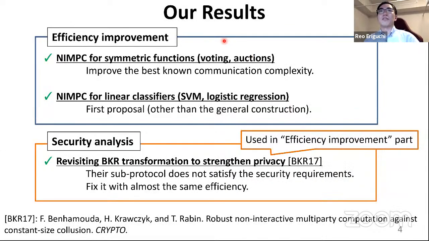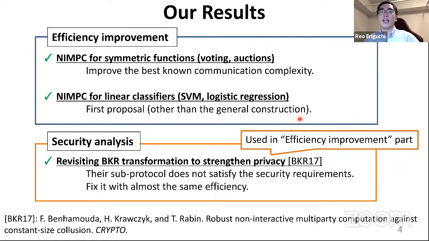Here we summarize our results. First, we propose an efficient NIMPC protocol for symmetric functions, which are applicable to voting and auctions. Our protocol improves the best known communication complexity for symmetric functions. We also propose an efficient NIMPC protocol for linear classifiers. They include support vector machines and logistic regression. Our protocol is the first one tailored to linear classifiers, other than the general but inefficient construction for all n-input functions.